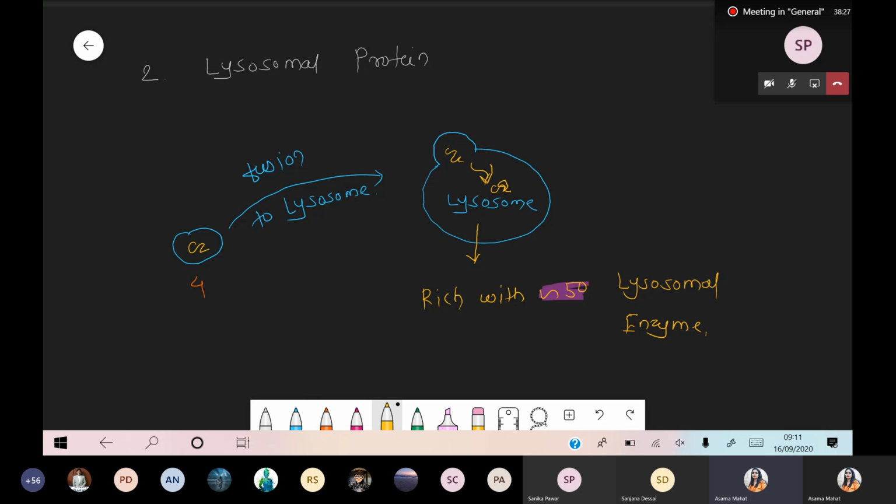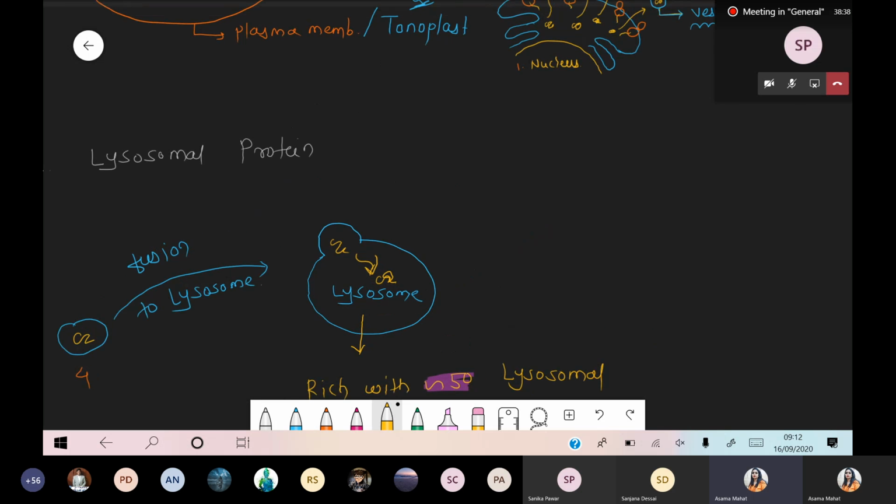Such type of protein are called the lysosomal protein, synthesized by rough endoplasmic reticulum, but showing action, degradation action, or whatever, any action in a particular organelle, and that organelle is lysosome. Such type of protein is called the lysosomal protein. So same for the vacuole also, that is synthesized by rough endoplasmic reticulum, but mode of action in lysosome. Such kind of protein is called the lysosomal protein.